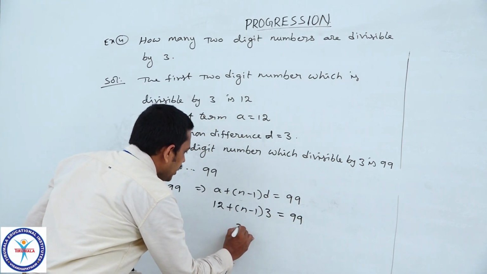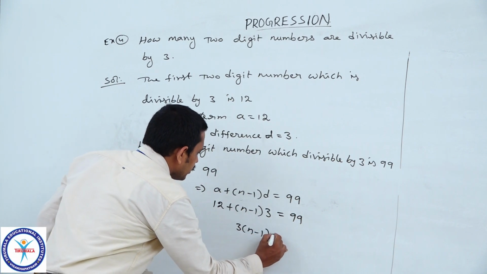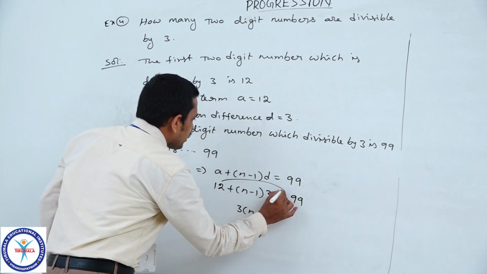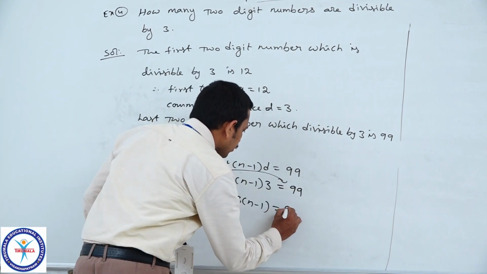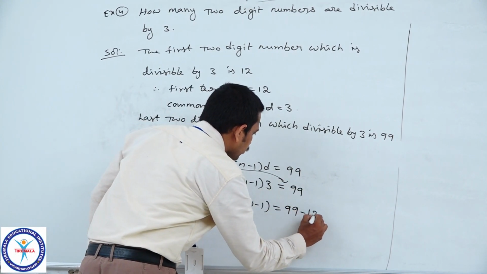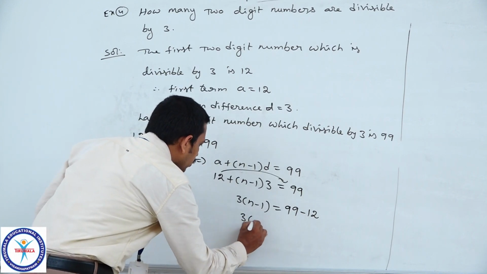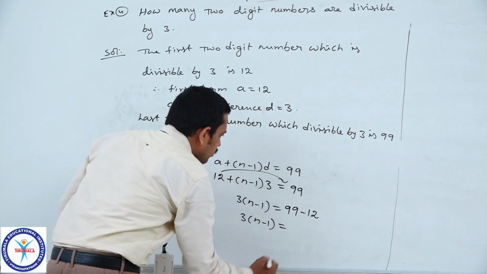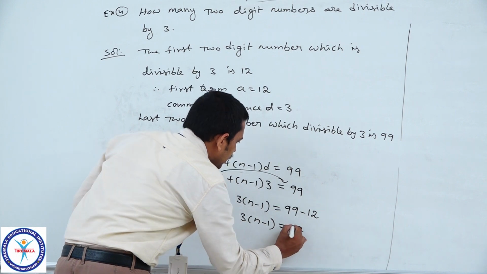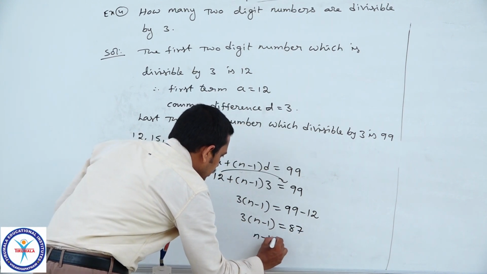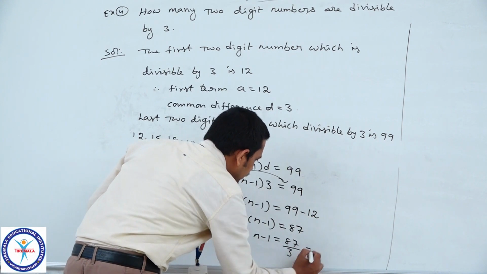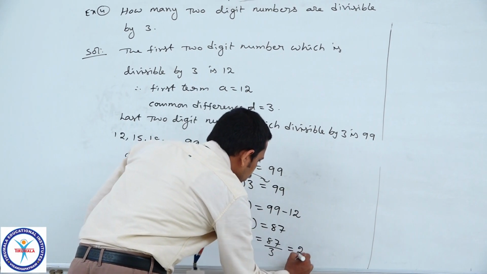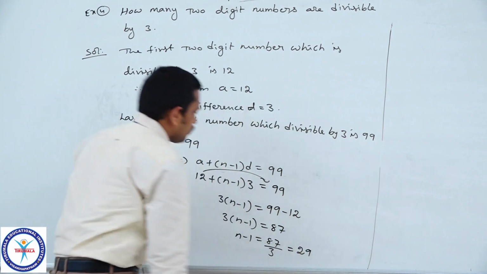Therefore, 3 into (n minus 1) is equal to 99 minus 12, because by transposition 12 becomes minus 12. So, 3 into (n minus 1) is equal to 87. So, n minus 1 is equal to 87 by 3, which is equal to 29.